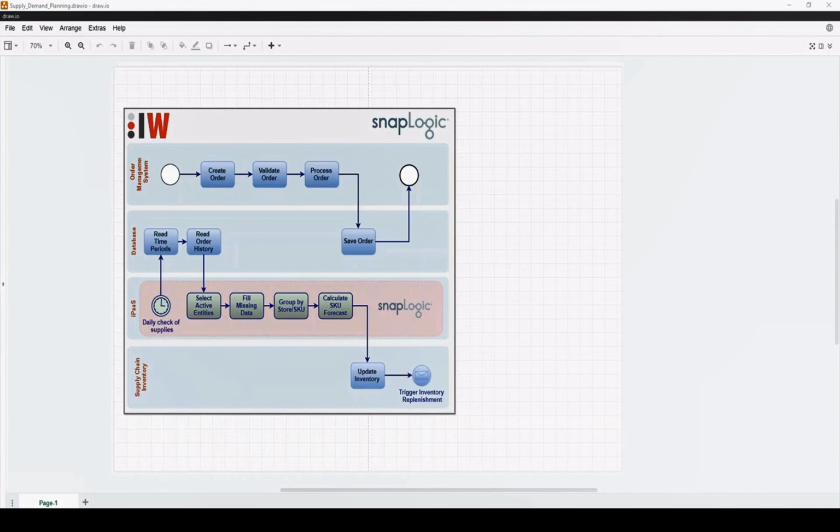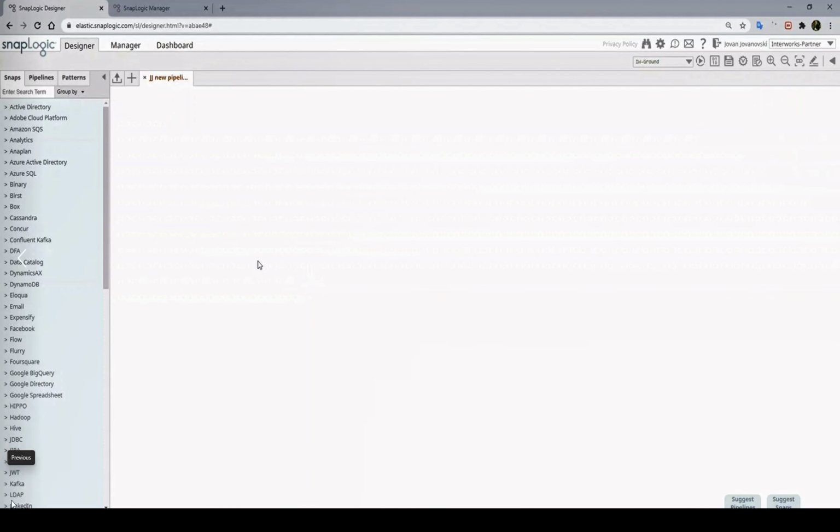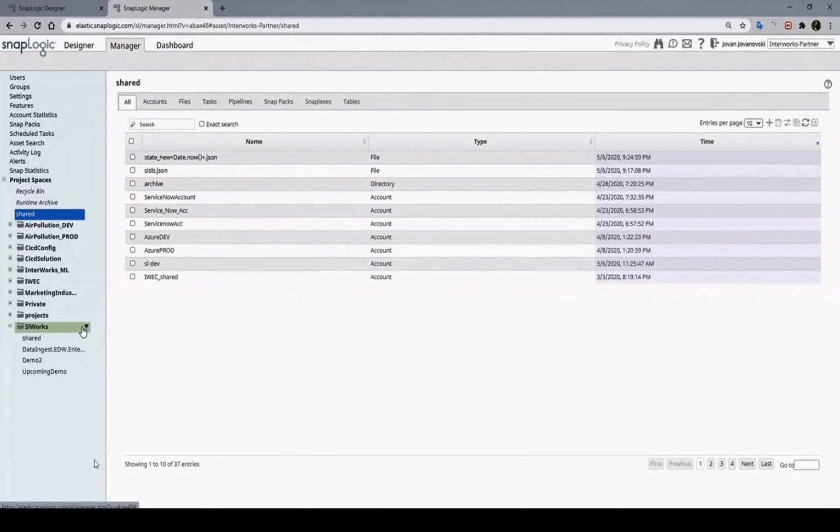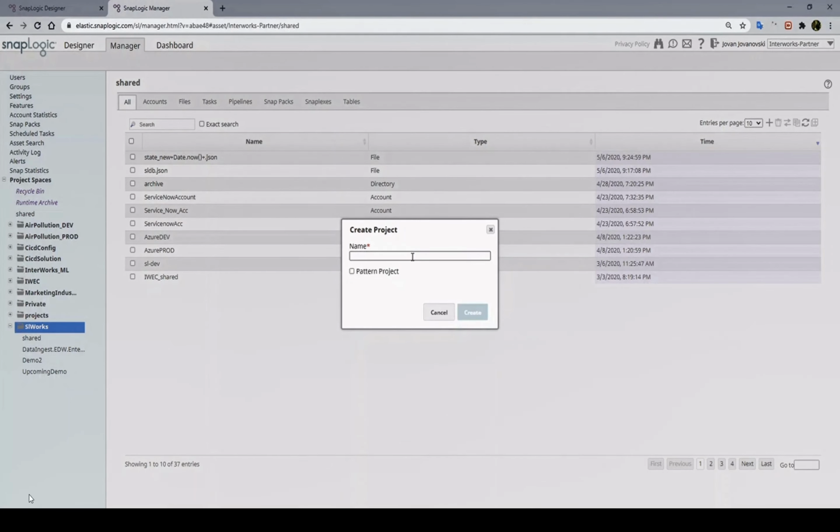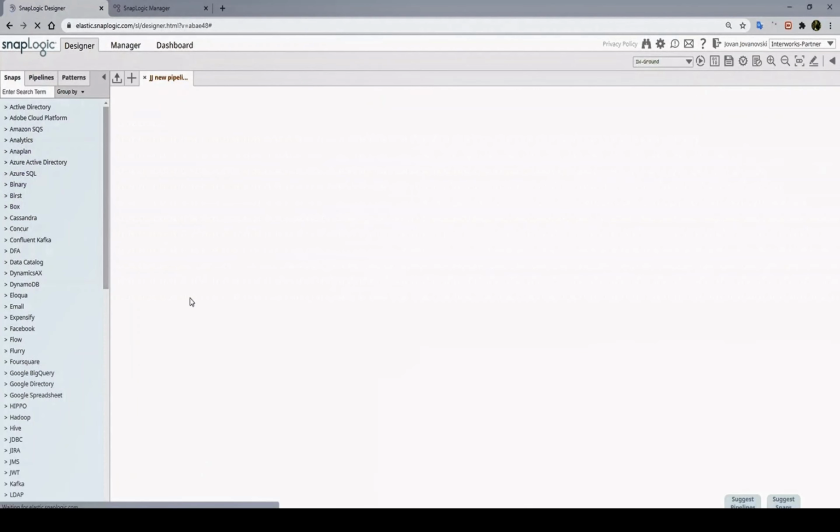Okay, so without further ado, let's jump into the demo. The first thing that we need to do is create a project. So by going inside of the manager, we can create a project. And in this case, we are naming it supply chain.